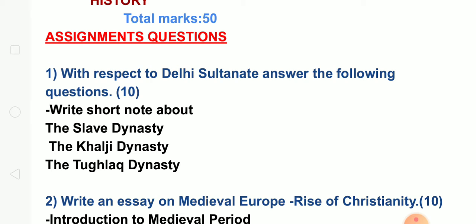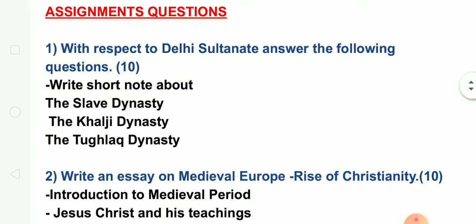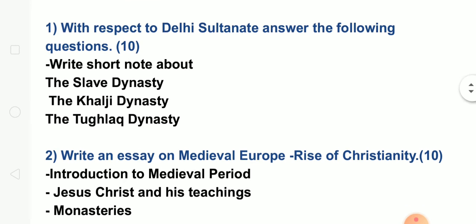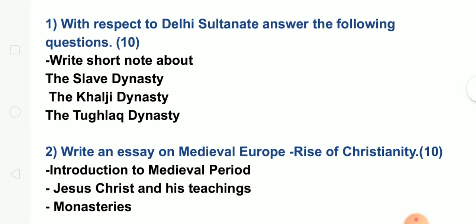Now when you start writing the topics, it is not compulsory to write an elaborate essay on each topic, but you have to write each and every topic. The first question starts like this: with respect to Delhi Sultanate, answer the following questions. It is of 10 marks. In that you have to write about the Slave dynasty, Khalji dynasty and Tughlaq dynasty in brief.